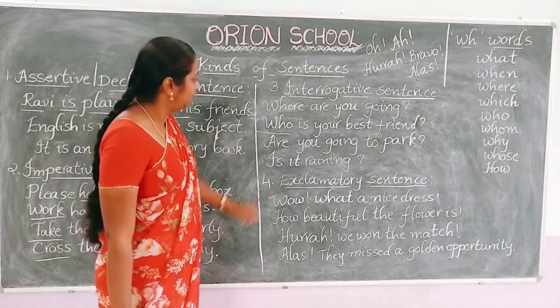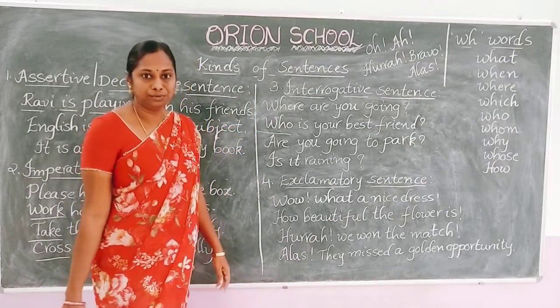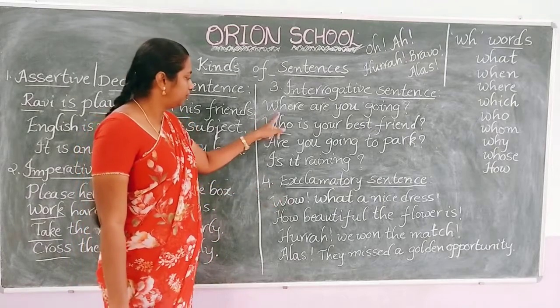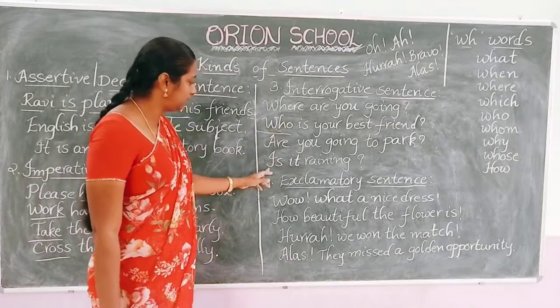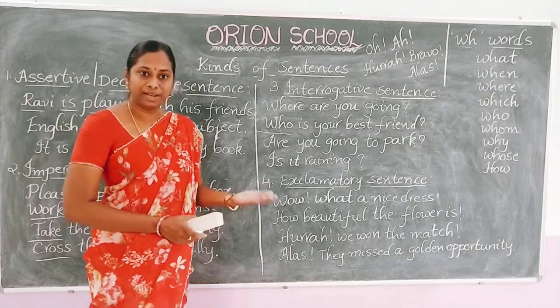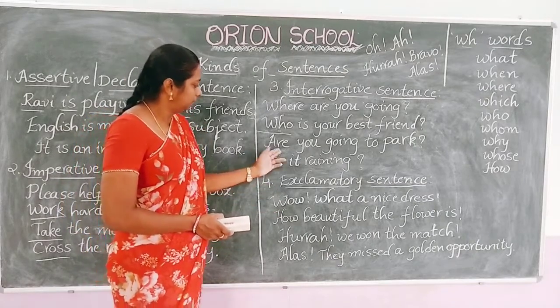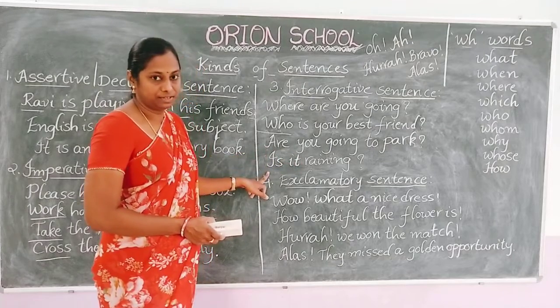Okay, see, when is your birthday? What are you doing now? How are you? How is your health? All these are the examples for questions starting with double H words. So, are you going to park? Is it raining? Have you had your breakfast? Will you buy a car? Okay, all these are the examples for questions starting with helping verbs.